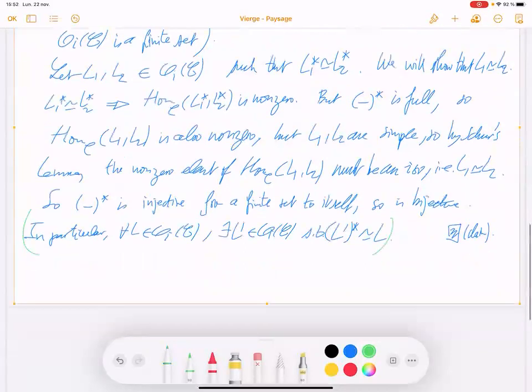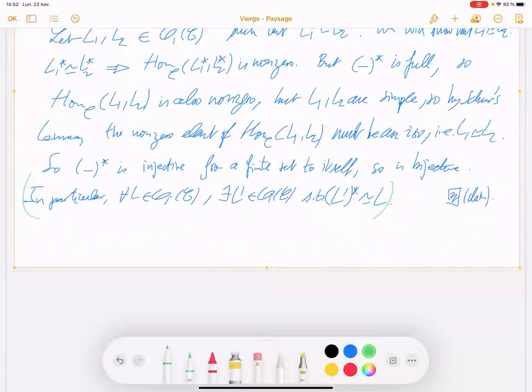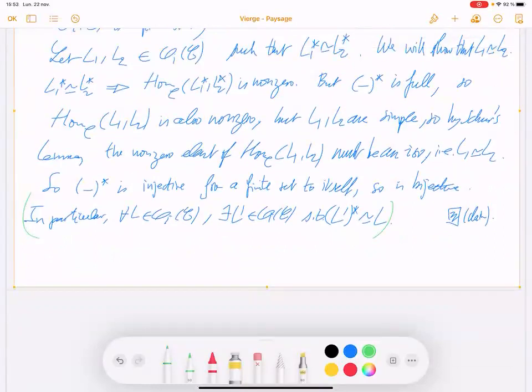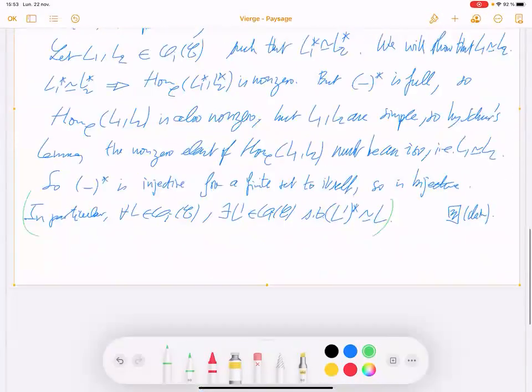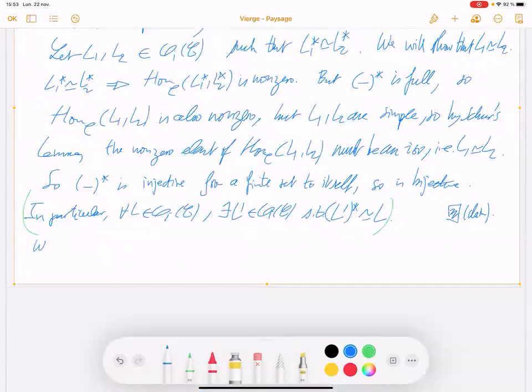This is, of course, the reformulation of surjective. So, we already know that it is stable when i equals 1. So this is the end of the claim.